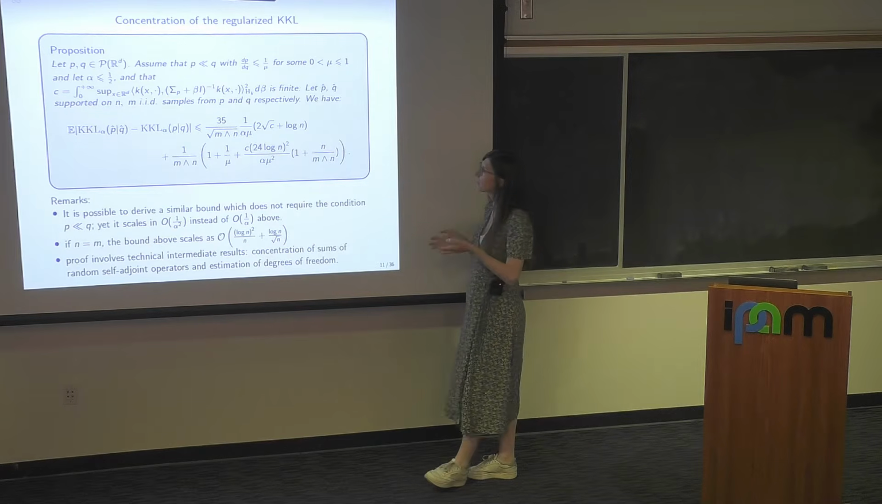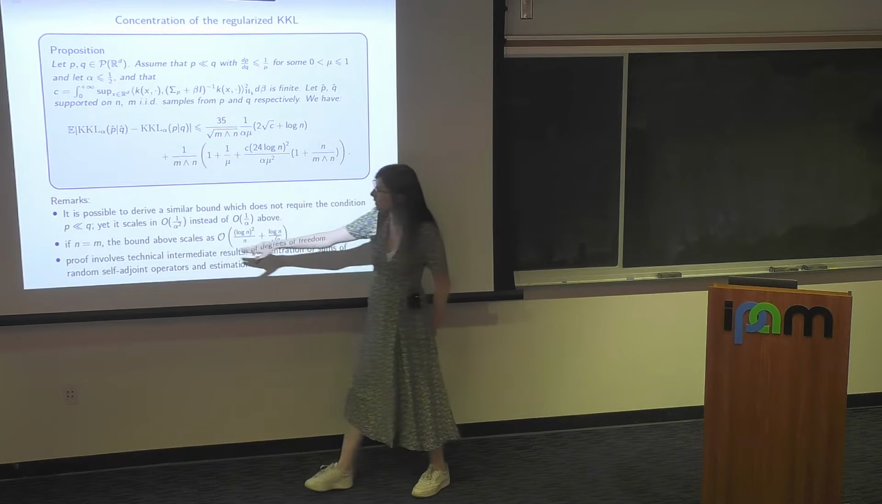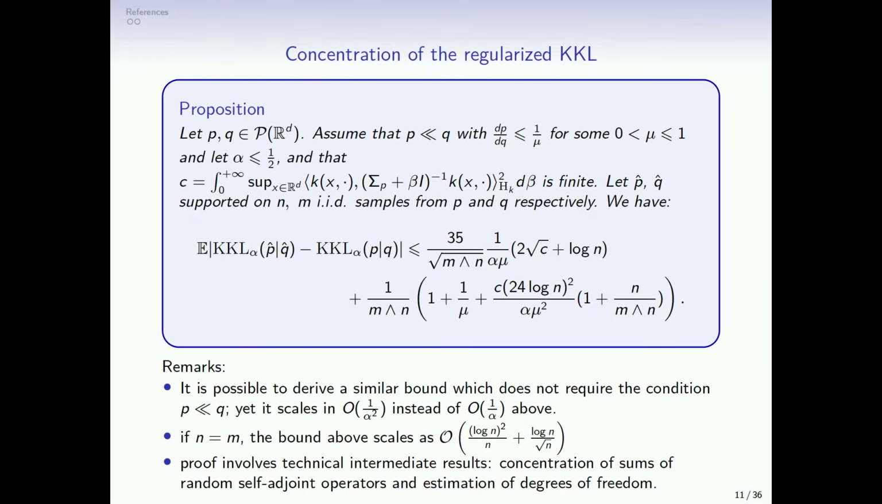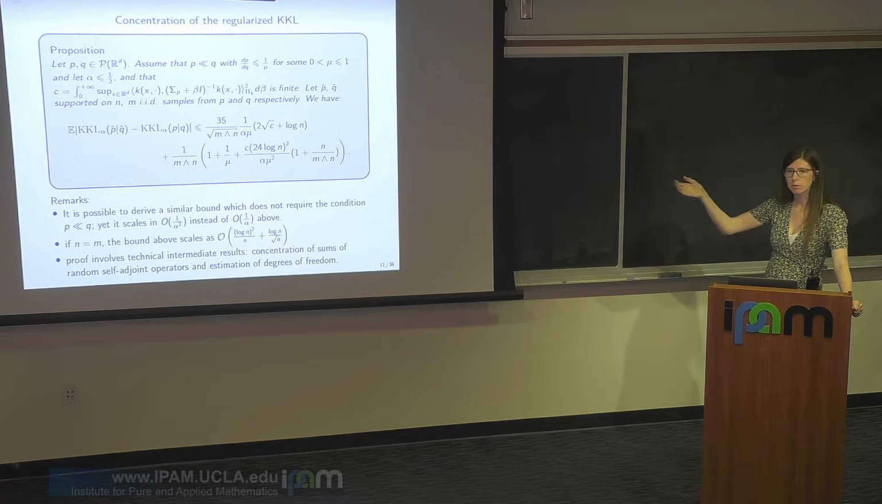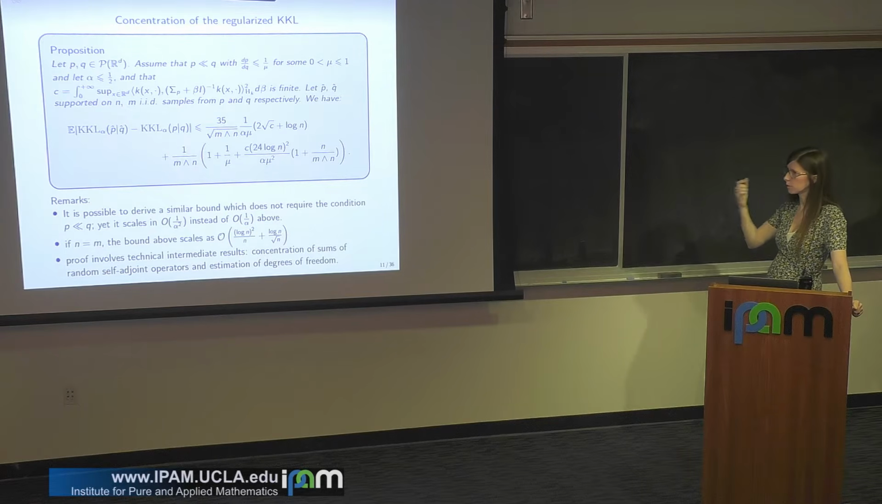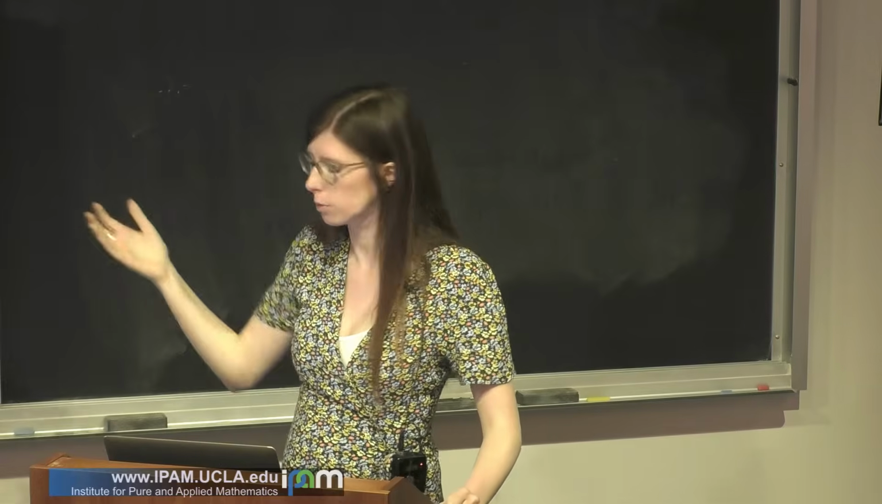If you simplify things a bit, if you think about n equals m, this bound behaves as log n square over n plus log n over square root of n. So you should think of it as a 1 over square root of n rate, which is independent of the dimension and which is very nice. It's something shared by the MMD, and it's actually a motivation why people have been using MMD in high dimensions. But yeah, we were happy about this result.